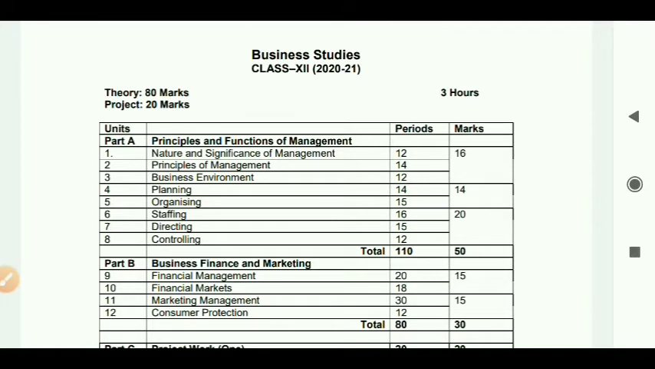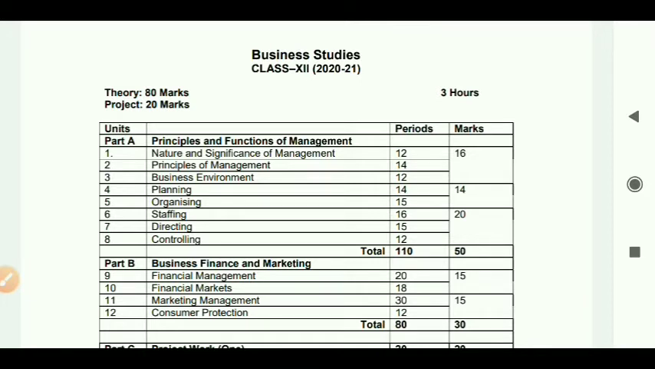So from now onwards, we are starting with our online classes for class 12, and the subject we are going to discuss today is business studies. Now before I go straight away into the chapters, I would like to give you a brief introduction about the marks allotted for each chapters and the overall structure provided by CBSE.